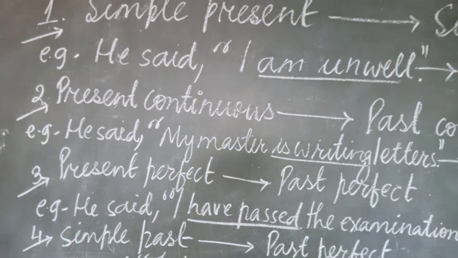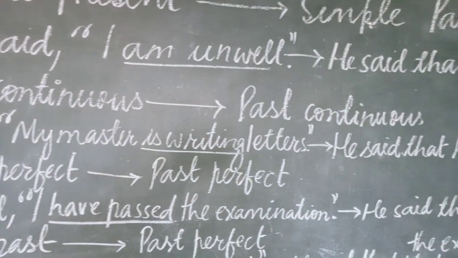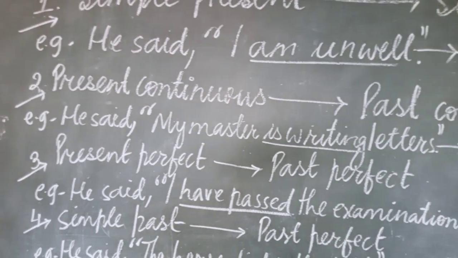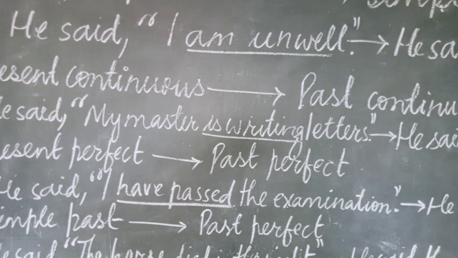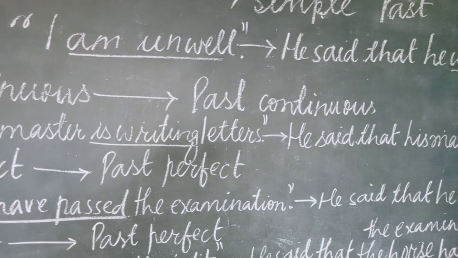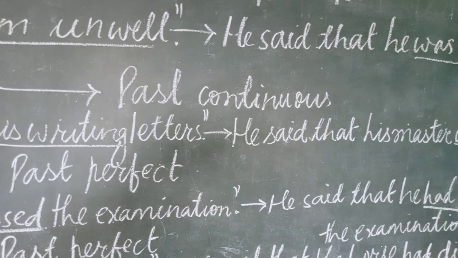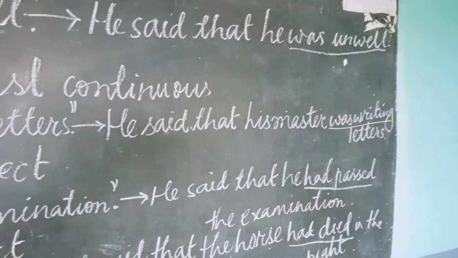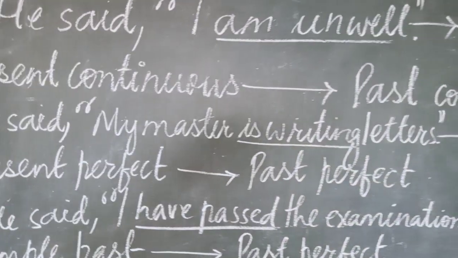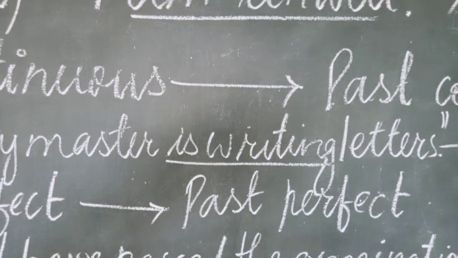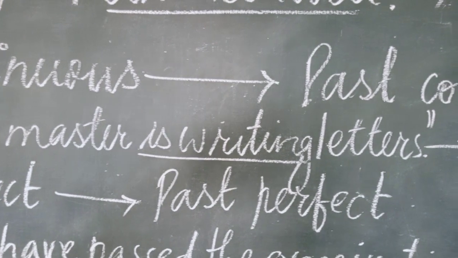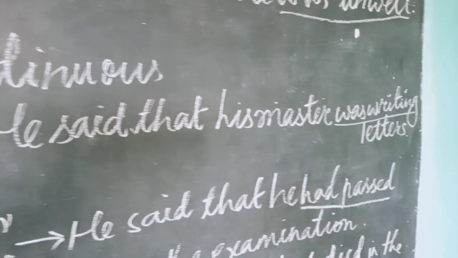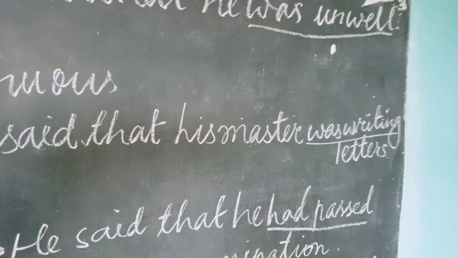Second is present continuous changed into past continuous. Example, he said, "My master is writing letters." Indirect speech. He said that his master was writing letters. See, present continuous is writing. It shows that it is in present continuous, and when we change it, it becomes was writing in the indirect speech.